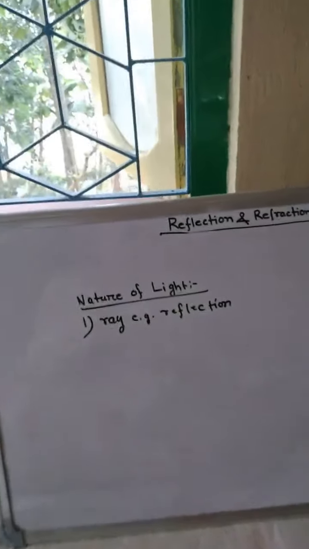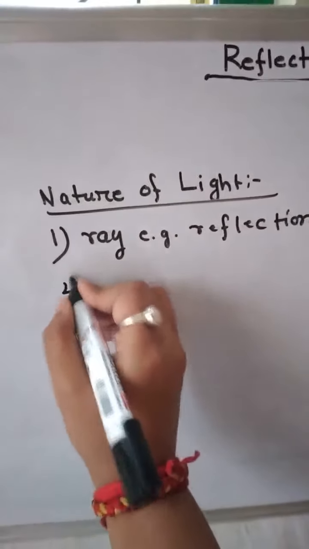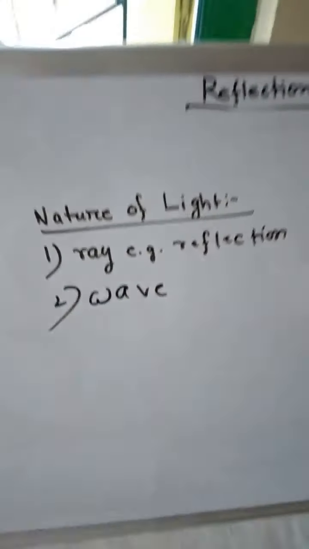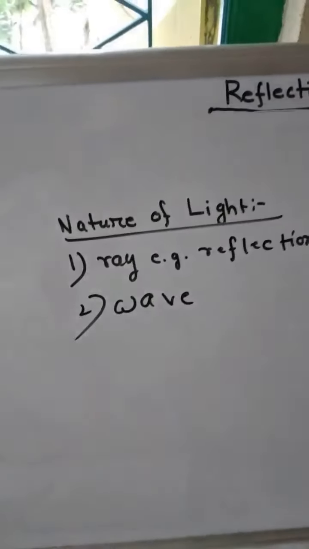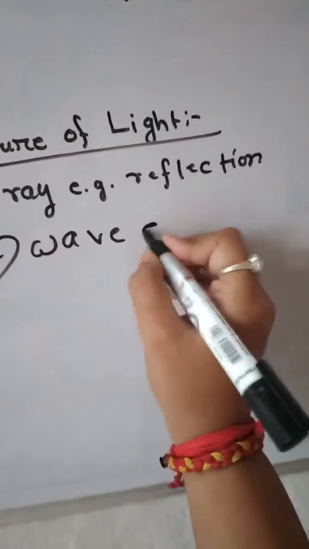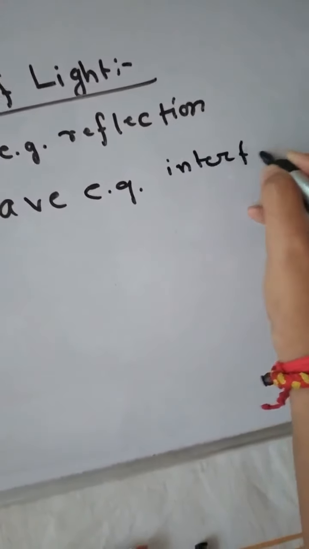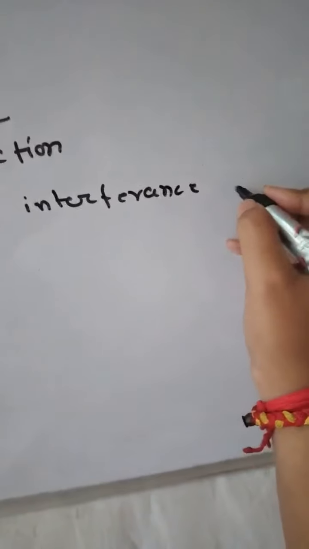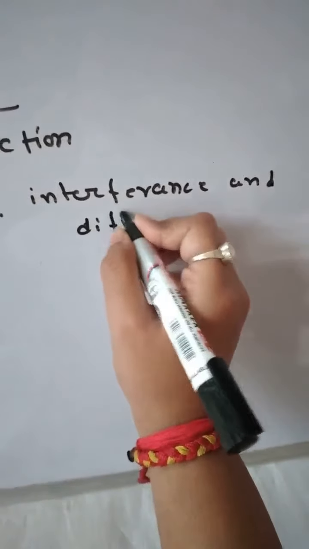Okay. Next one is like a wave. The property is called interference and diffraction.